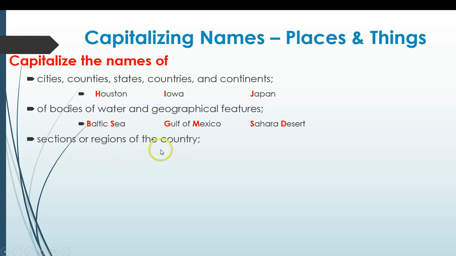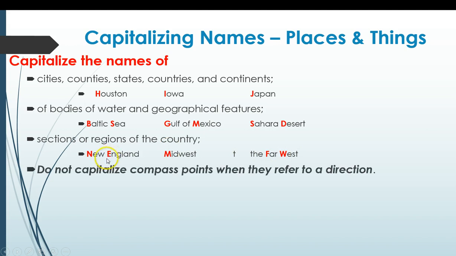Sections or regions of the country. So New England, the Midwest, the Far West, those would all be capitalized. But we don't capitalize them when they're referring to a direction, like a compass point in relation to something else. So Los Angeles is south of San Francisco. If we're referring to the South as a region of the country, we would capitalize it. But when we're referring to it as a direction, two points in relation to each other, we do not capitalize it.